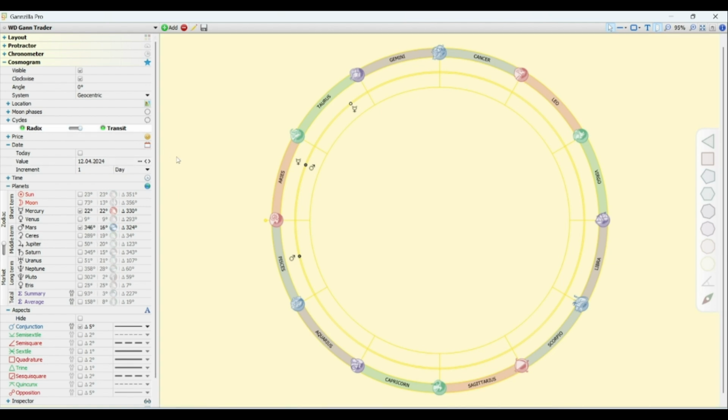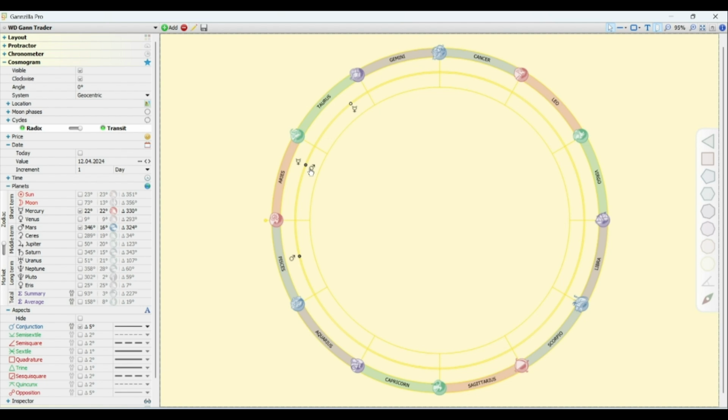So come again to the transit part. Today is the date 12th April 2024, and here we can see a conjunction between the Mars and Mercury planets of Radix and transit part. We have to select the conjunction of Radix and transit planets only, not of transit and transit. Here you can see that this Mercury is of Radix part and this Mars is of transit part. We will not consider when there is a conjunction between the transit and transit planets only. I hope you all are clear with it.